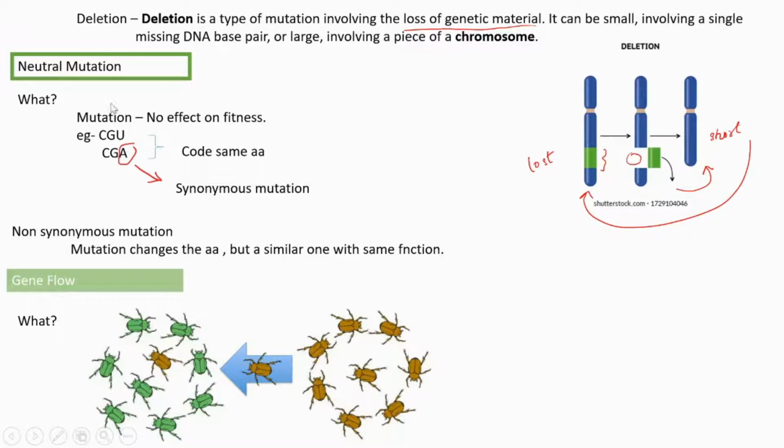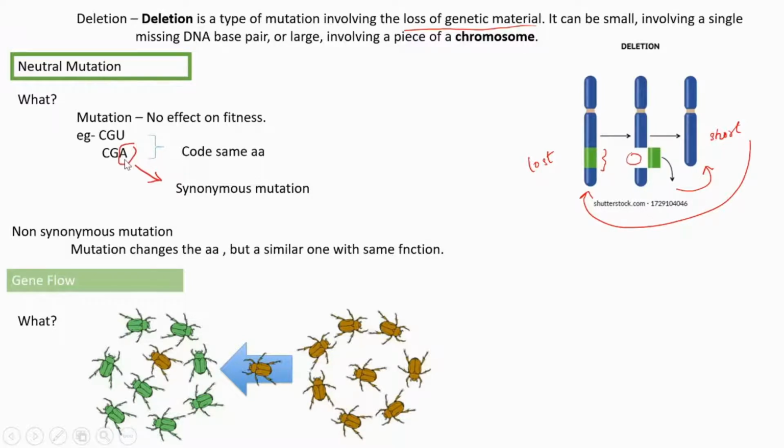That is neutral mutation. For example, CGU is a codon, and these are bases: cytosine, guanine, uracil. To this, a neutral mutation is happening. What is happening here? The last U is mutated, and in the place of uracil, adenine is coming and binding.